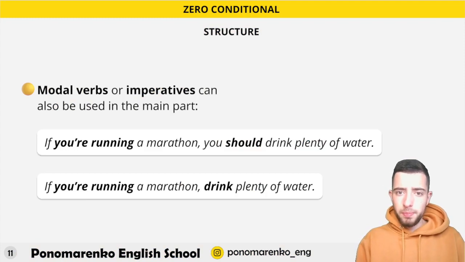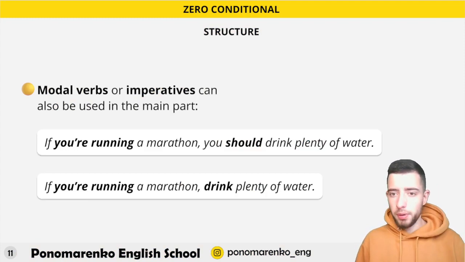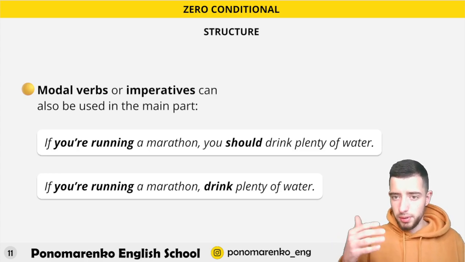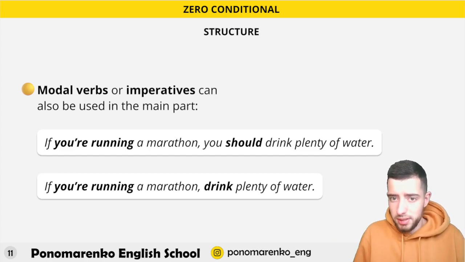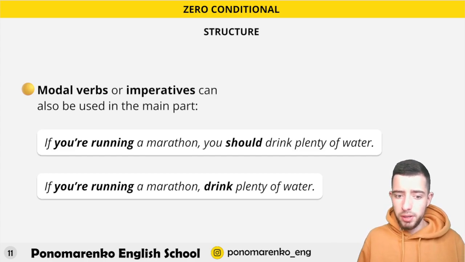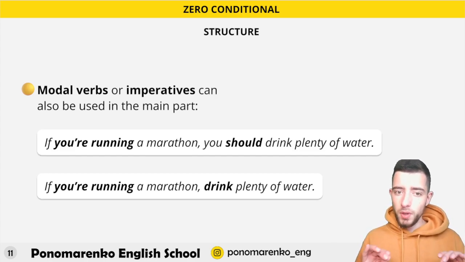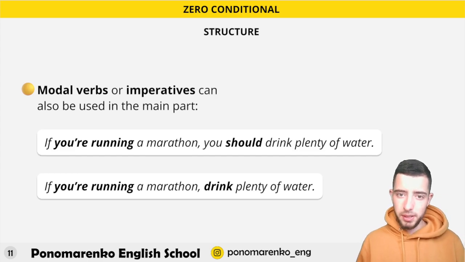Modal verbs or imperatives can also be used in the main part. It means that you can substitute this would or other word. Just modal verbs are auxiliary verbs, right? So you can use them again in this situation. If you're running a marathon, you should drink plenty of water. Should, it's some kind of advice. So if you are given advice, you can say should, you had better drink plenty of water, something like this. Or if you're running a marathon, drink plenty of water.